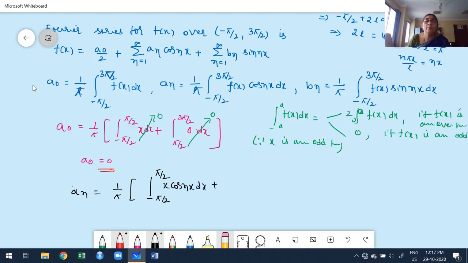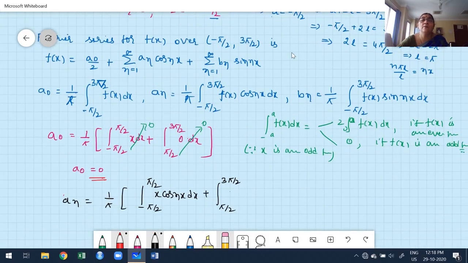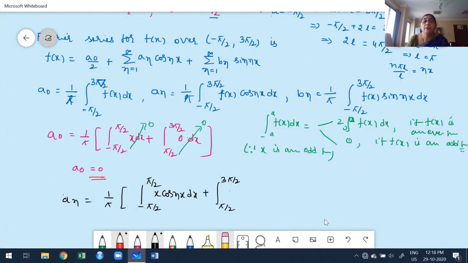And then pi by 2 to 3 pi by 2, the function they gave is 0. Therefore, 0 into cos nx with respect to x. Observe carefully, this becomes 0.